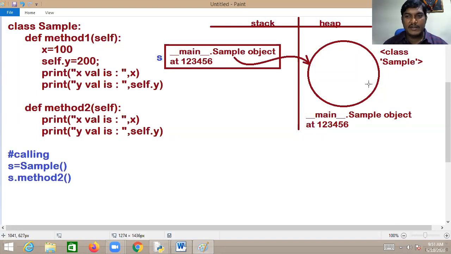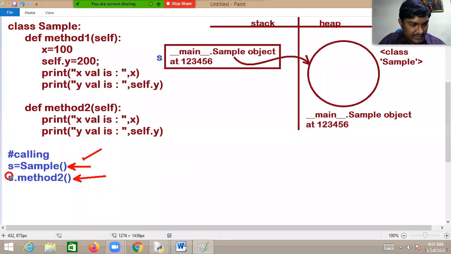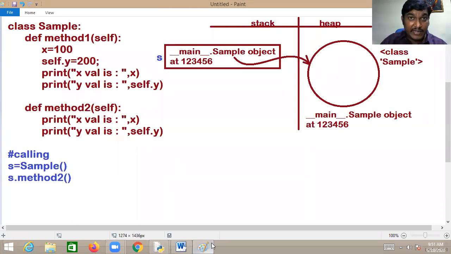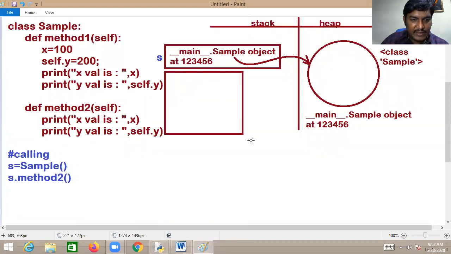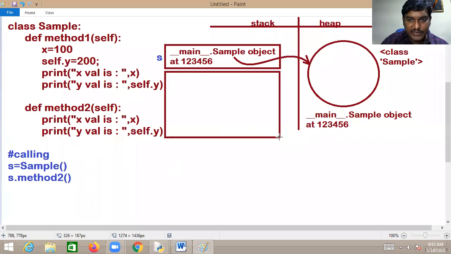Yes. Now this line's operation is done. So now I want to go with method 2. Focused please. Method 2 is executing with respect to S. The type of S is Sample, and it searches for method 2. Immediately memory gets allocated for method 2.